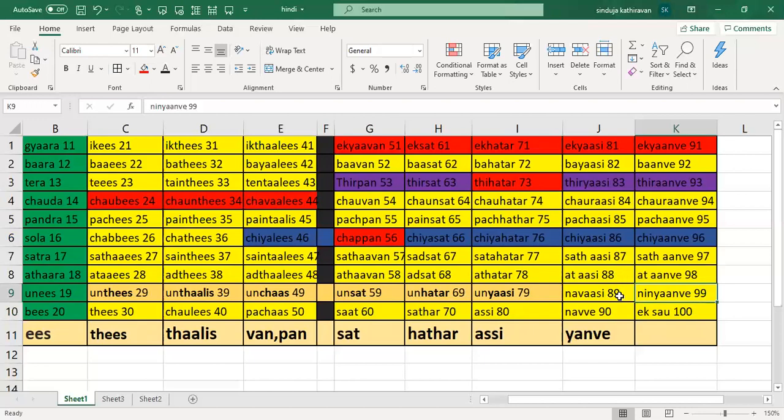So 9 is no, as you know. So no and asi becomes navasi. And 99 here, sorry, this is 89. I'm sorry if I made a mistake. So 89 is no asi, so navasi. And this one, 99, is no and yanve. So no yanve will become ninyanve. So that is also peculiar.